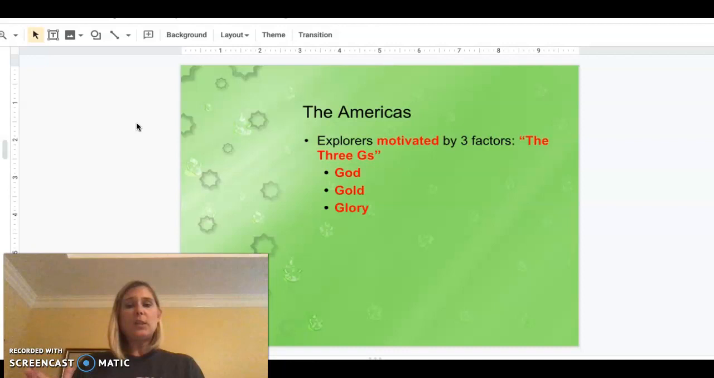So don't confuse these with the reasons for exploration. These are what we call the motivating factors. They kind of go along with some of the reasons, but remember, there's a lot of other reasons than just these 3 factors. So make sure you study them. Again, they're the 3 G's.